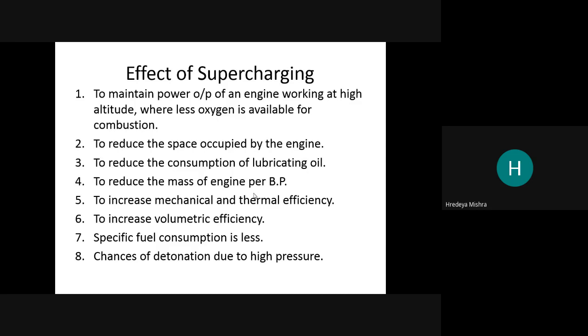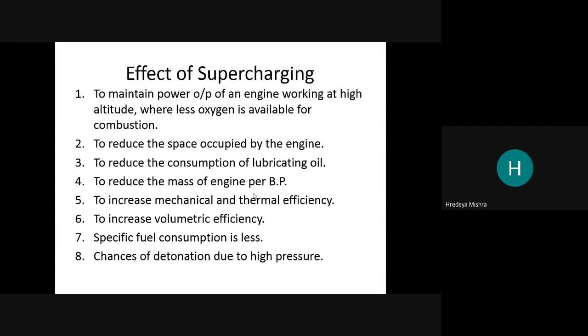If supercharging is there, then lubricating oil use is reduced, and it reduces the mass of the engine per bp. The mass of the engine is also reduced, increasing mechanical and thermal efficiency.